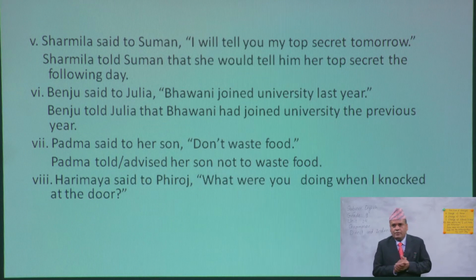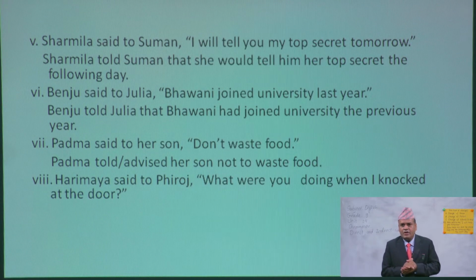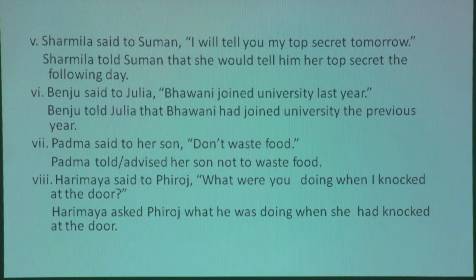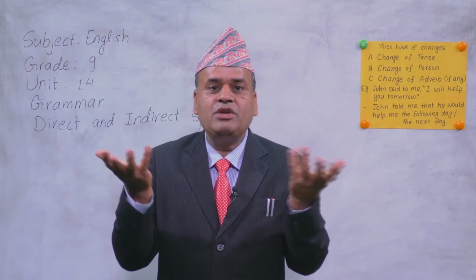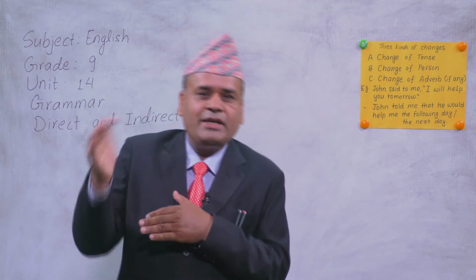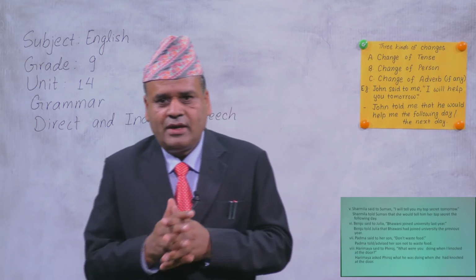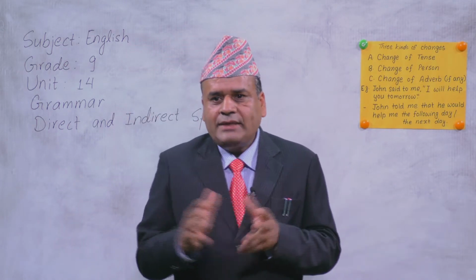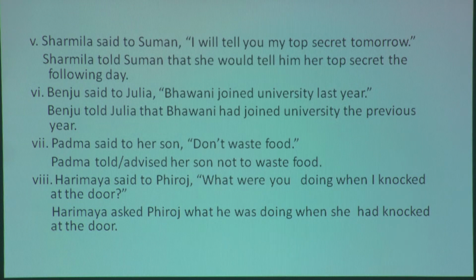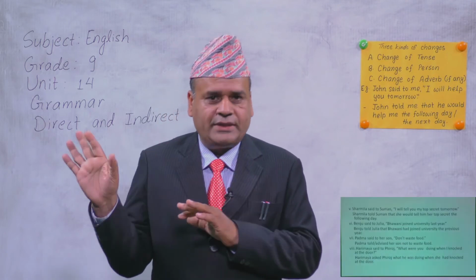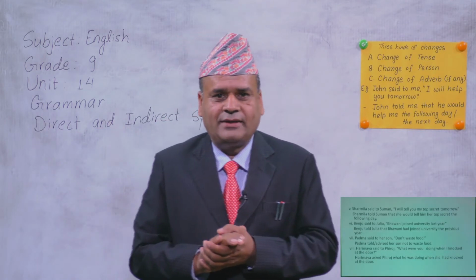Okay, Harimaya said to Firoz, what were you doing when I knocked at the door? And the answer is, Harimaya asked Firoz, because here is a question. This is an interrogative sentence. When here is a question, we use ask, or we can use inquire, or we use wanted to know. There are many other terms also. Here we have used asked. Harimaya asked Firoz what he was doing when she had knocked at the door. This is an interrogative sentence. And when we change into indirect speech, we omit or remove the question mark. Right?